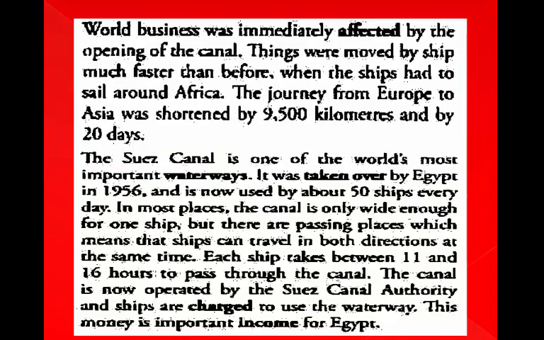World business was immediately affected by the opening of the canal. Things were moved by ship much faster than before. When the ships had to sail around Africa, the journey from Europe to Asia was shortened by 9,500 kilometers and by 20 days.